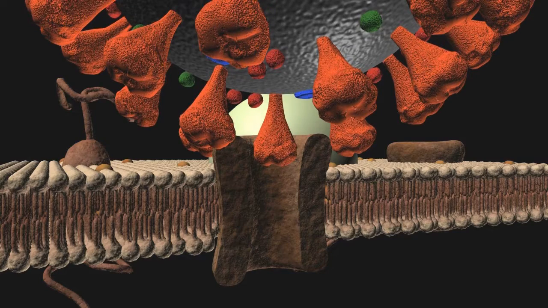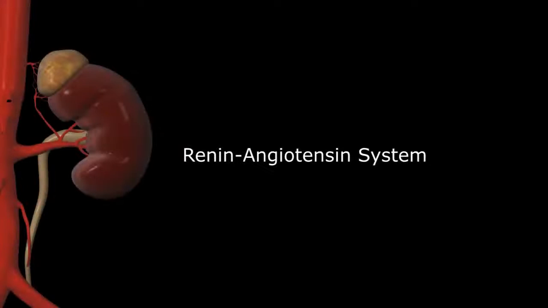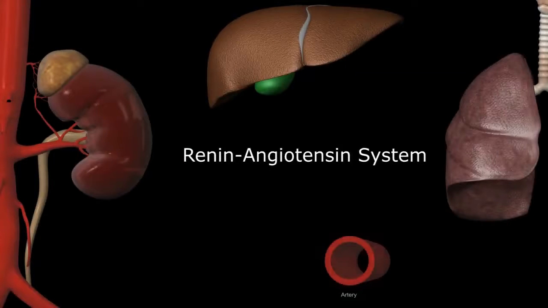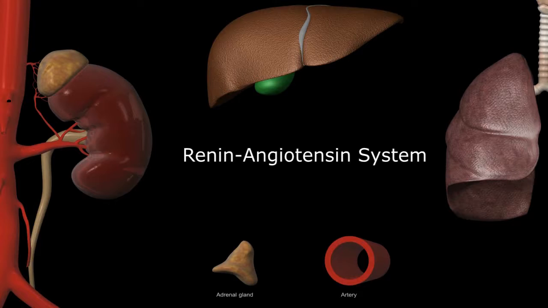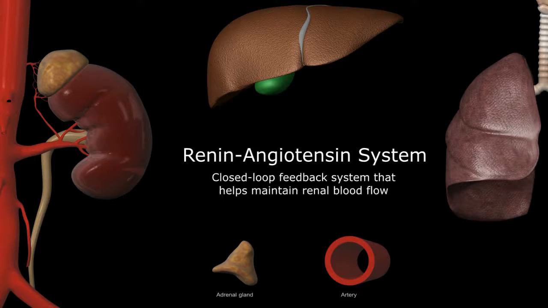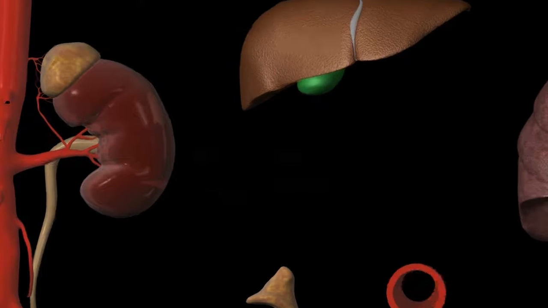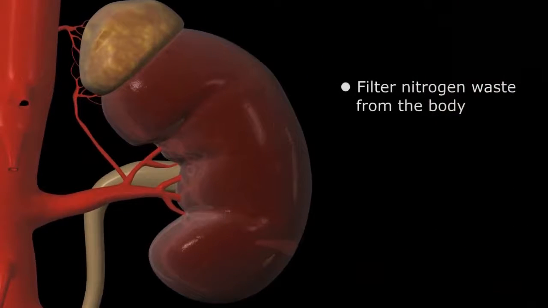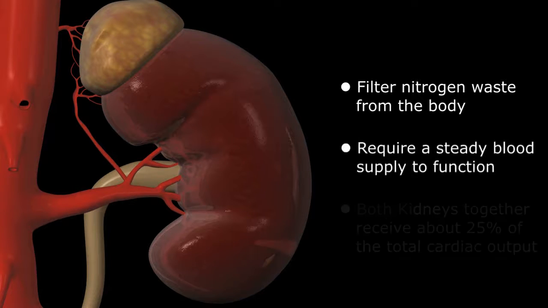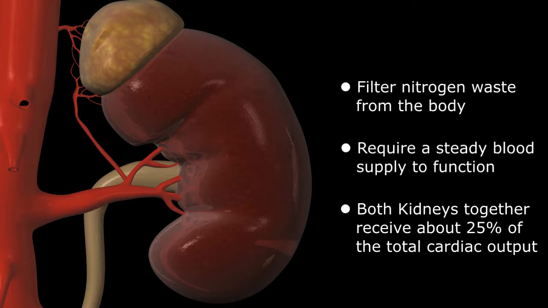To understand the function of ACE2, we first have to review the renin-angiotensin system, involving the kidneys, liver, lungs, blood vessels, and adrenals. The renin-angiotensin system is a closed-loop feedback mechanism that helps maintain renal blood flow. The kidneys are designed to filter the nitrogen waste products of protein metabolism from our bodies. To function normally, they need a steady flow of blood, receiving about 25% of the total cardiac output.